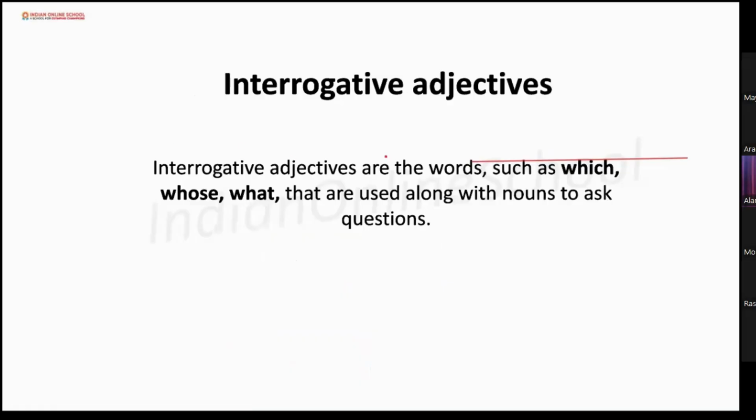Interrogative adjectives are words such as which, whose, what. Interrogate means asking a question, right? So when we ask a question, which, whose, what are used along with nouns to ask a question, and that is the interrogative adjective. Like if I ask, what is your name? Which one is the interrogative adjective here? What. What is the interrogative adjective here? Okay.